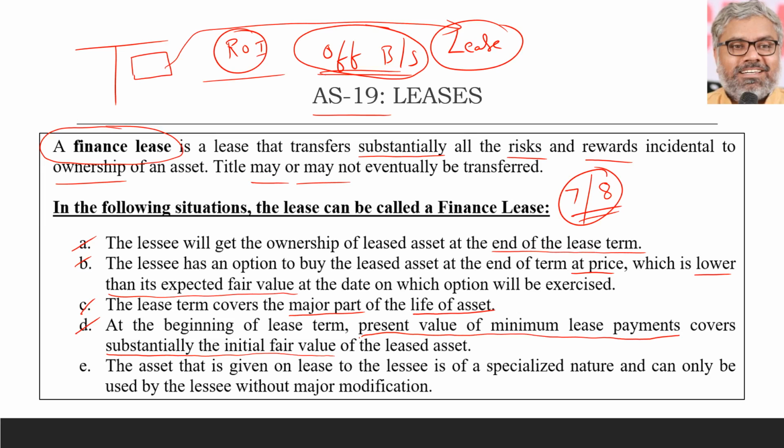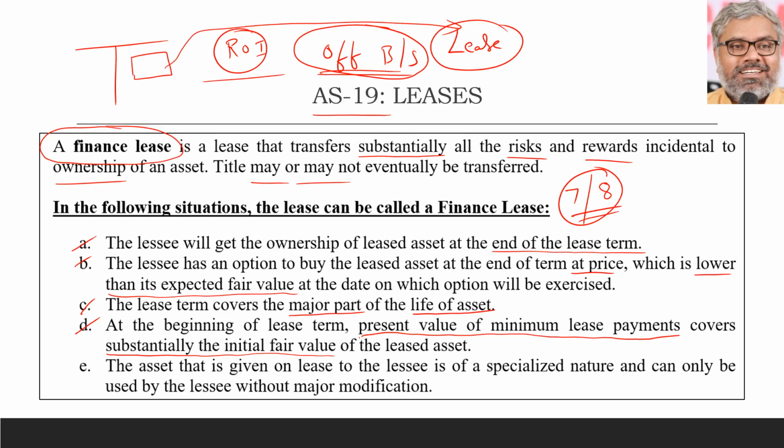If the present value of the minimum lease payments is almost substantially covering the initial fair value of the leased asset. So we are not taking the minimum lease payments only. We are taking the present value of the minimum lease payments. That itself is covering the initial fair value substantially. That means what?